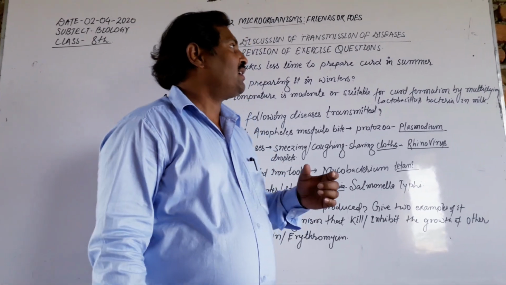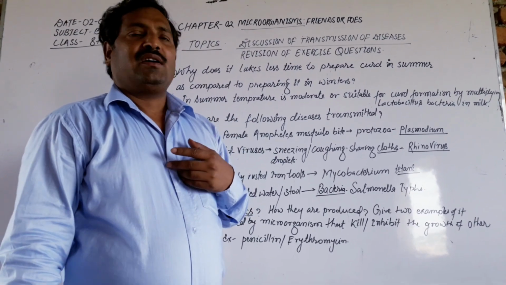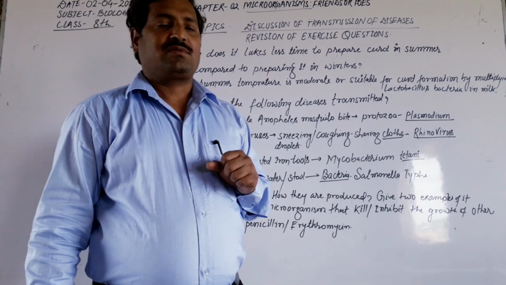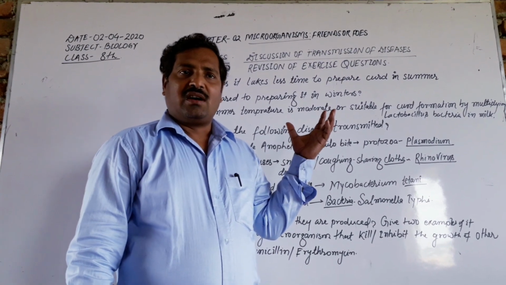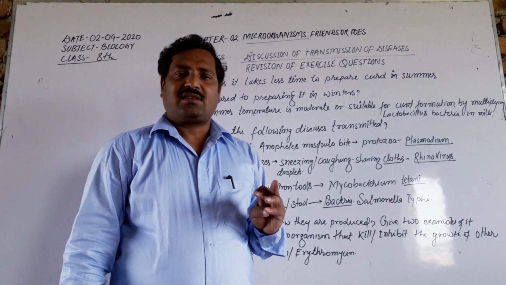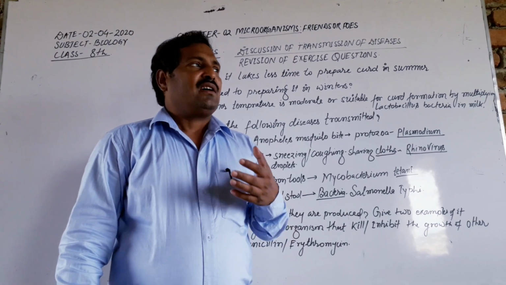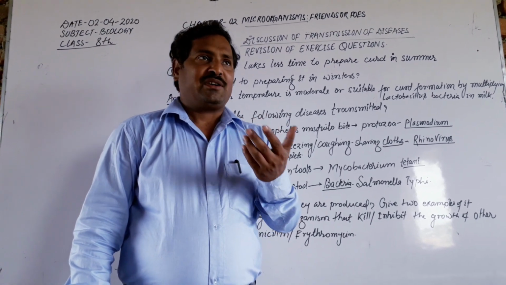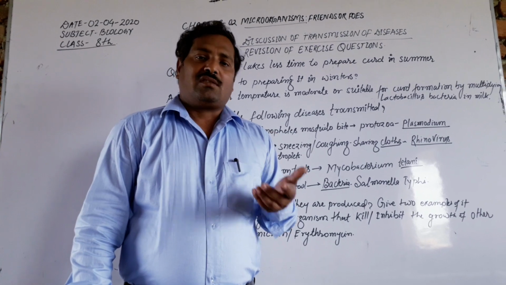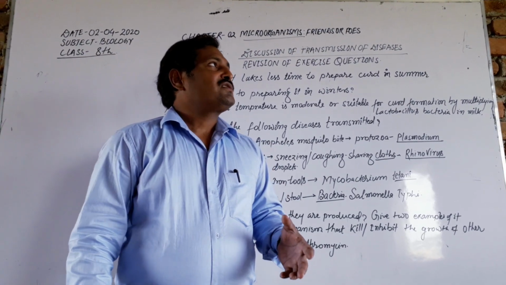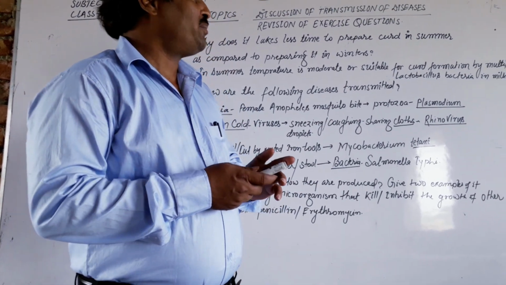Dear students, in the online class we have discussed many topics, and you know the chapter name very well. The name of the chapter is Microorganisms: Friends or Foes. We have discussed many points related to this chapter: antibiotics, immunity, pathogens and toxins, communicable diseases, as well as plant pathogens and animal pathogens, how they transmit, and what the causal organisms are for the transmission of different diseases.